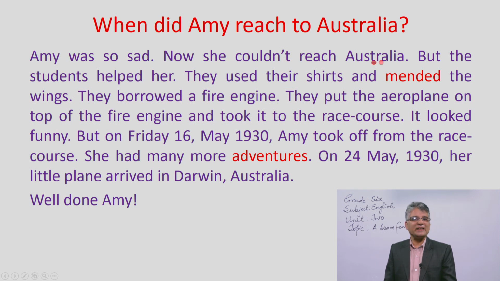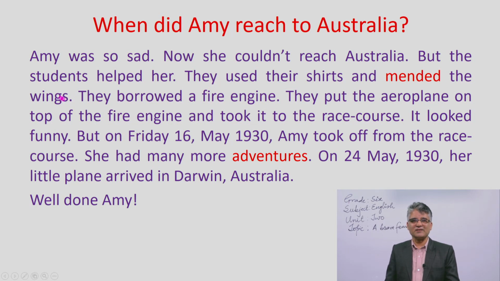Now she could not reach Australia. She was thinking in that way because she had had an accident, because the wings were broken also. She thought it was really impossible for her to reach Australia. But the students helped her. Some of the students of the campus came down there, they started to support her, and they used their swords and mended the wings.